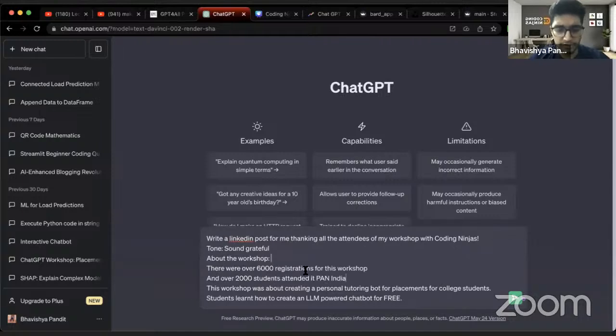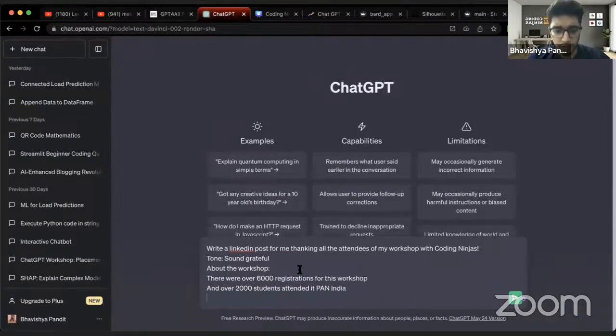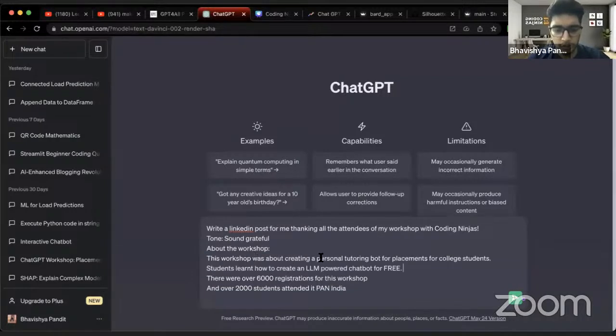there were over 6,000 registrations for this workshop, and over 2,000 students attended this pan India, on YouTube Live, Zoom, and even the Coding Ninjas website. So this workshop, let's keep it upper thoda. This workshop was about creating a personal tutoring bot for placements for college students.